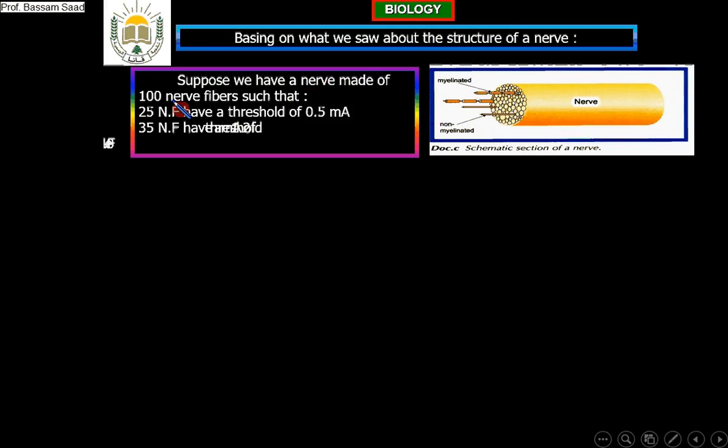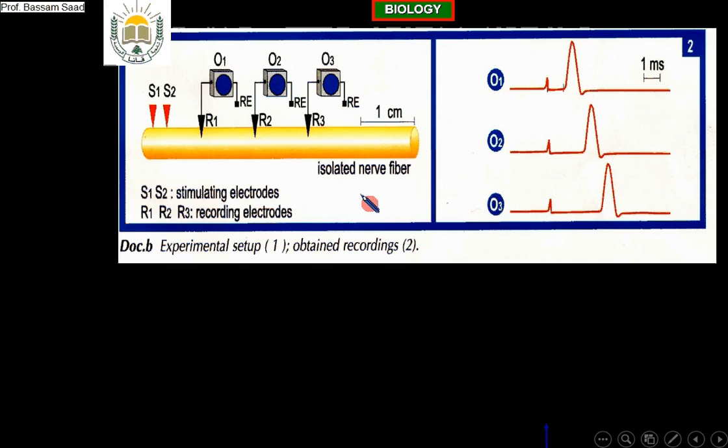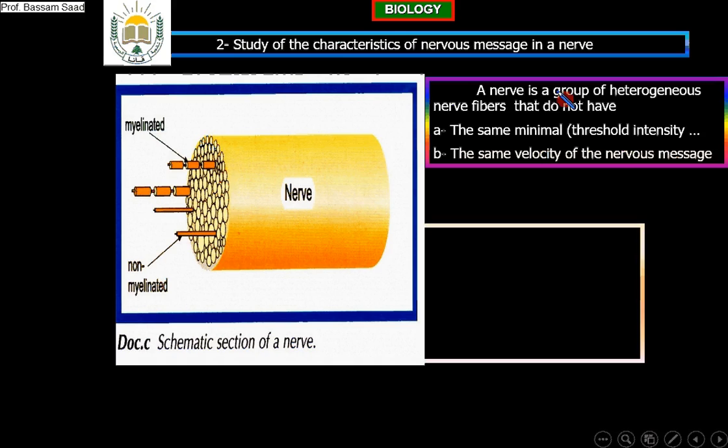25 nerve fibers of these 100 have a threshold of 0.5 milliampere. Yes, we said before, they do not have the same threshold, isn't it? Look to this, please. A nerve is a group of heterogeneous nerve fibers that do not have the same threshold or same minimal intensity. I am giving you an example about that. So, suppose 25 nerve fibers have a threshold of 0.5 milliampere.